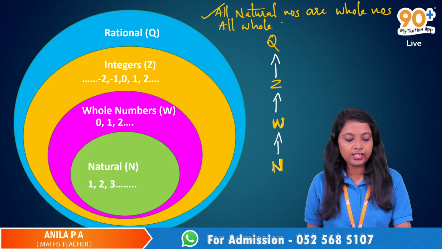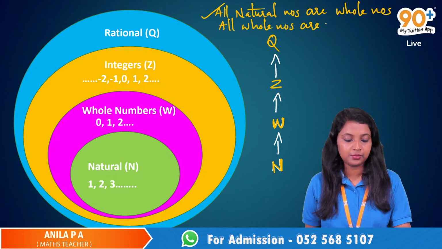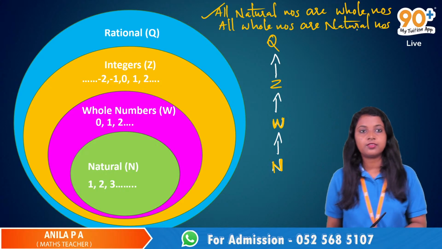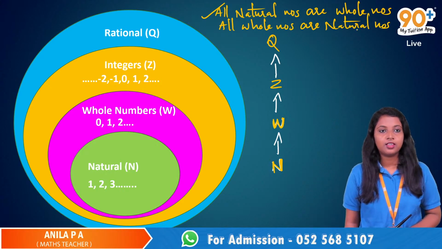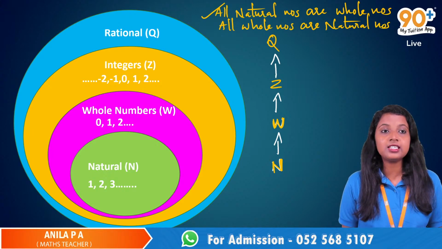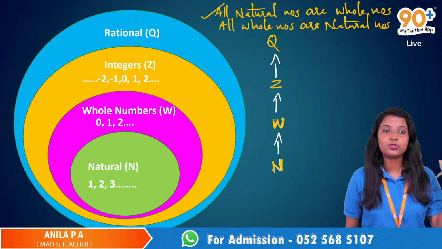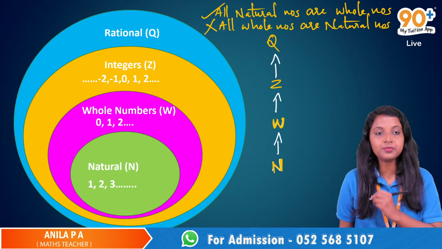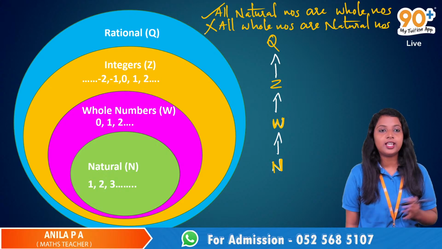My statement is all whole numbers are natural numbers. False. Okay.